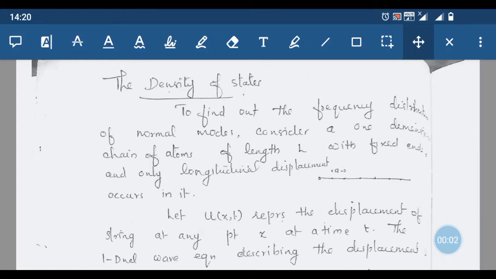Dear students, today we are going to discuss the density of states. In the last class we discussed Einstein's model, and we saw that in the Einstein model at low temperature there is a variation from the experimental value of specific heat capacity. The actual value of specific heat does not match the Einstein curve at low temperature, so there should be some mistake in the Einstein model.